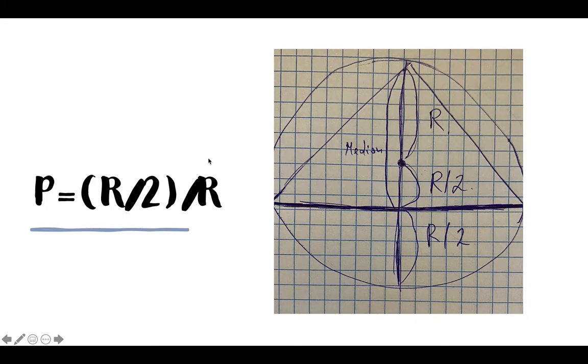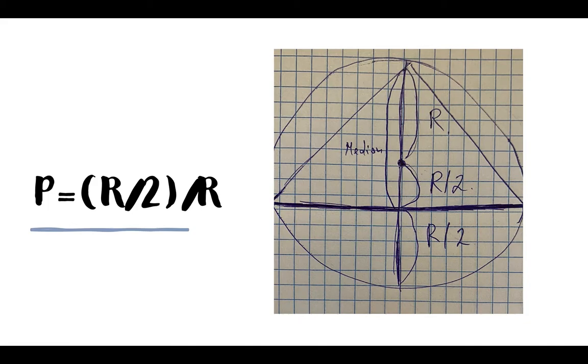From the geometry, we know that this part is twice as long as this part, because this line is a median and the intersection point divides the line in a 1 to 2 ratio.